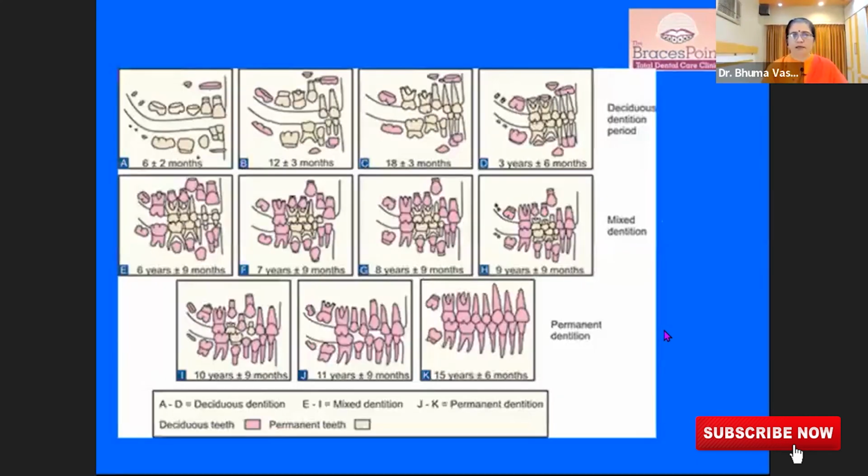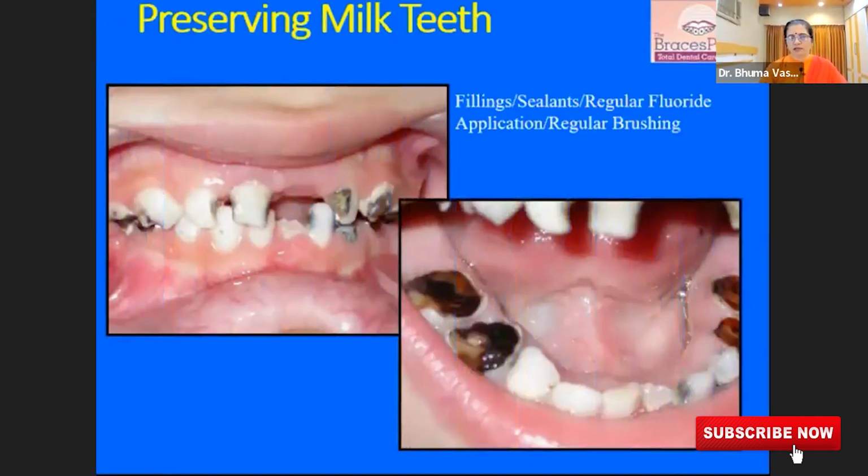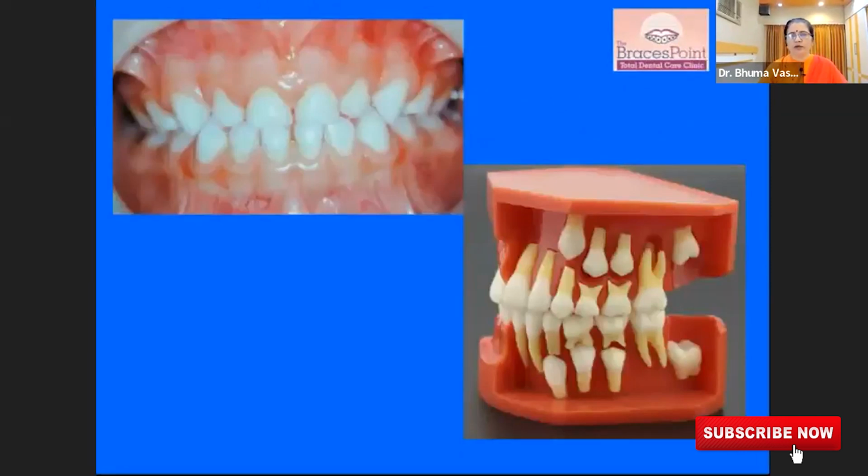What do I mean by that? When the baby teeth are present in the patient's mouth, the permanent teeth are actually growing inside, and these baby teeth act as a natural space maintainer. Now, if the baby tooth gets lost, because this upper premolar is going to erupt at the age of 12 years, and if this tooth is decayed at the age of 6 years, then by the time this tooth begins to erupt in the mouth, the other teeth will drift towards each other and the space will be closed.